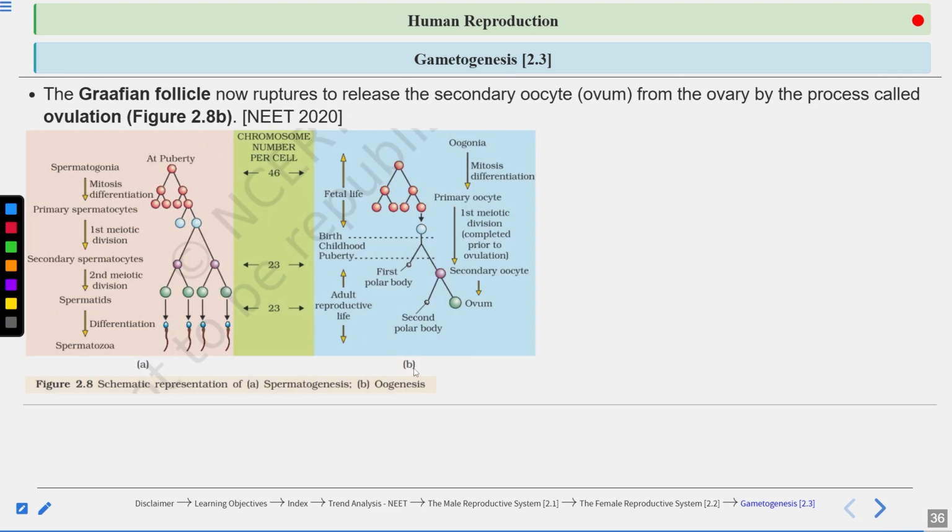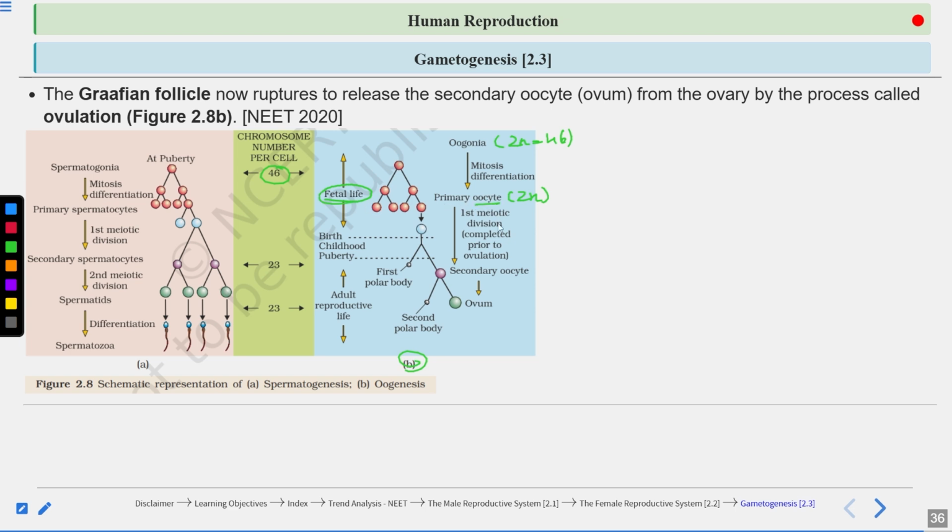Here you can see this is oogenesis. So now you can see oogonia which were diploid. They will contain 46 chromosomes. These oogonia increase in number by mitosis, and some of the oogonia differentiate to form primary oocyte, which will again be diploid with 46 chromosomes. This is happening in the fetal life. You can see primary oocytes are formed in the fetal life.